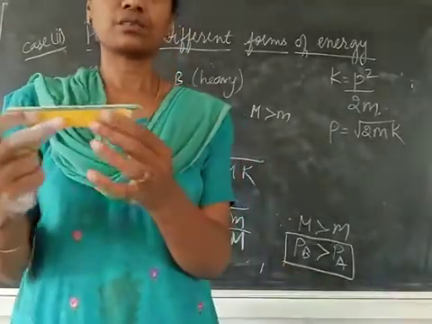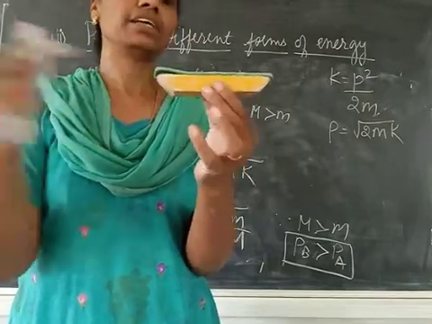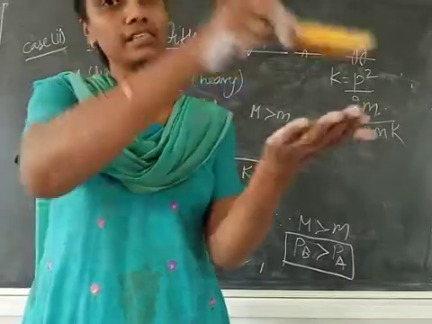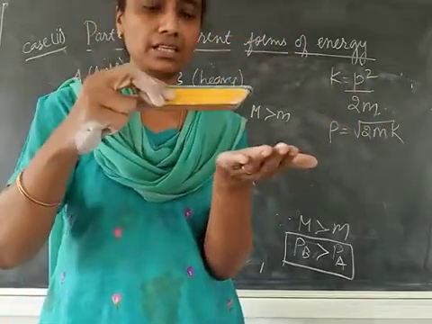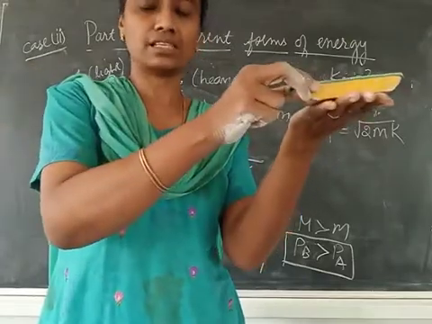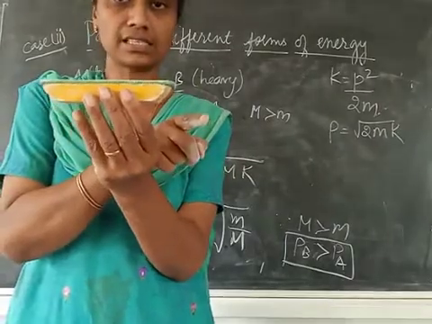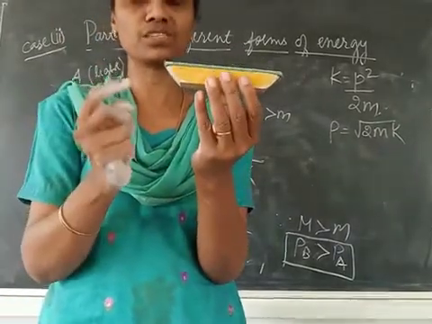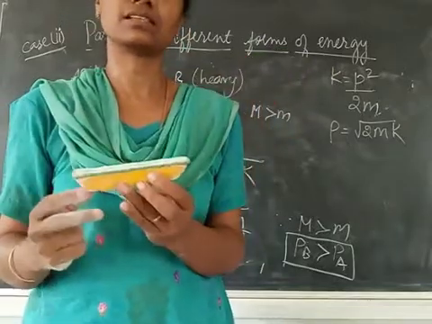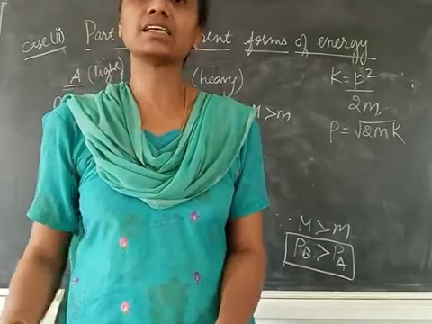Suppose this car was moving with initial velocity u, and I applied a force F and its velocity changed to v, an increase in velocity. Then kinetic energy will also increase. So the work done by this force will be equal to the increase in kinetic energy. That's the work energy theorem.